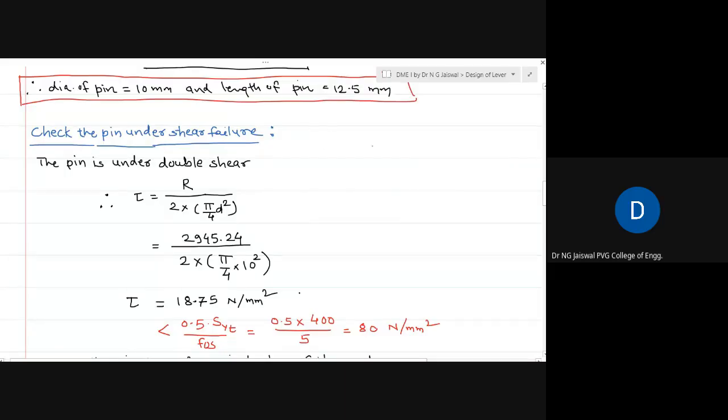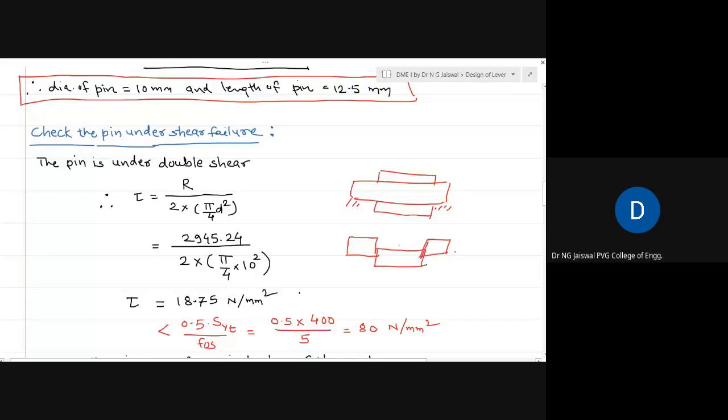Since we say a pin, that part of the length of the pin is in contact with the boss or hub of the lever. That is why, if there are some forces, because the pin is stationary, you can anticipate the failure of the pin under shear this way. This type of failure you can anticipate in the pin.